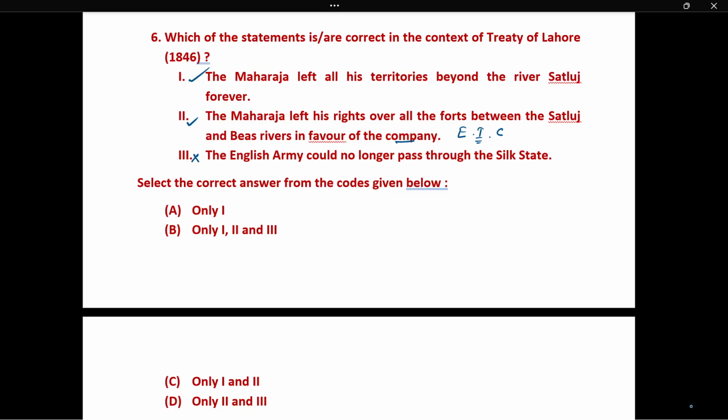They were so energetic and had so many soldiers, they are so cunning that they could pass through the Sikh state also during that period of time. So here only one and two are correct. That is the correct answer, option C.